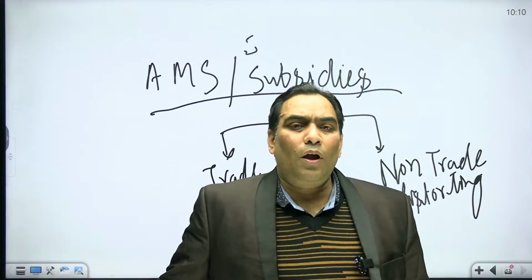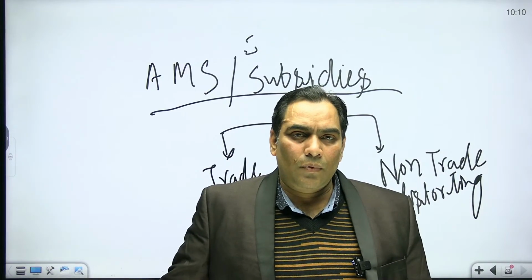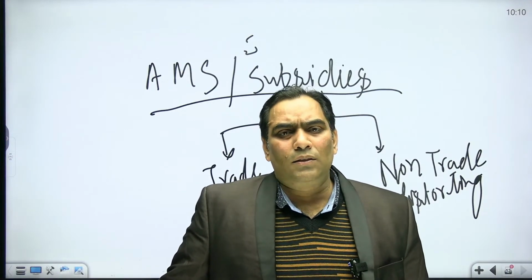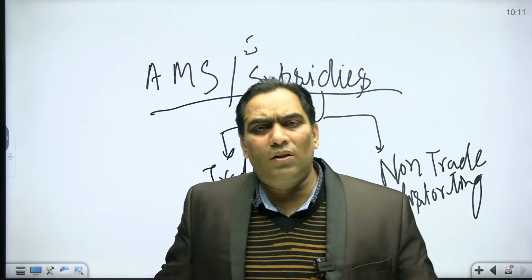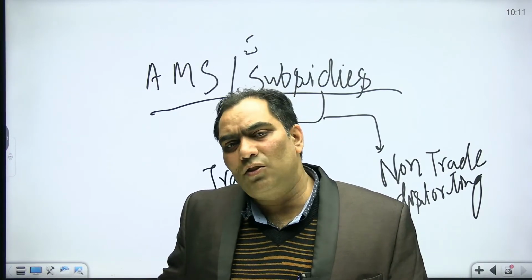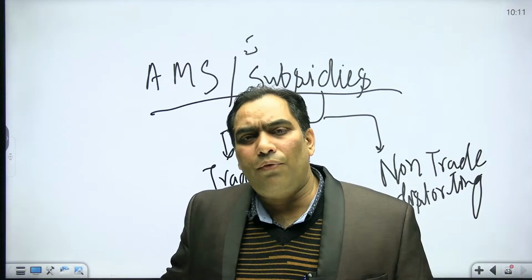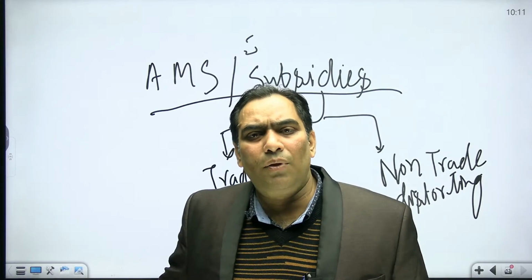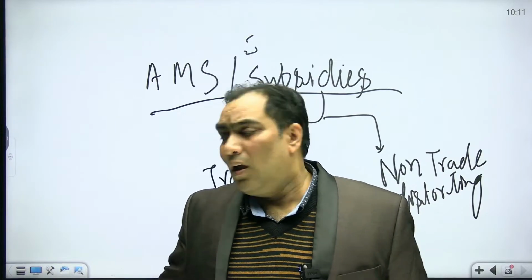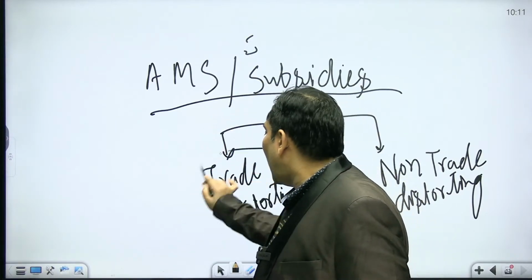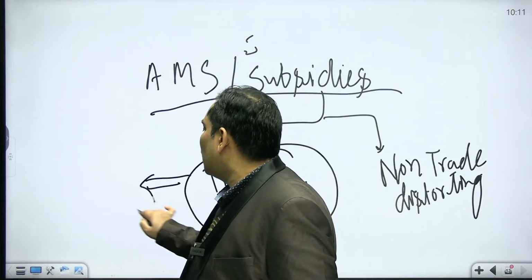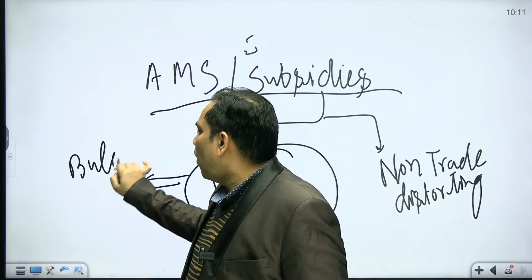Okay, when we talk about the AMS or subsidies, there can be two types. One is that which is going to distort international trade, that is, if the subsidy is given, it is going to affect international trade. The other can be non-trade distorting, that means they are not going to distort the trade. The subsidies or aggregate measures which were not distorting the trade were known as blue box subsidy.